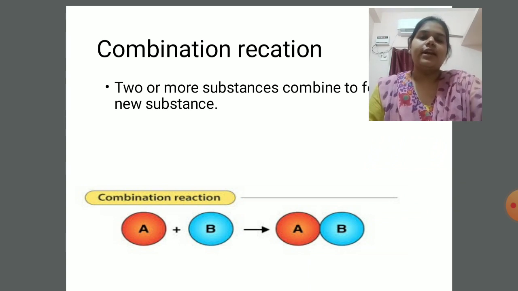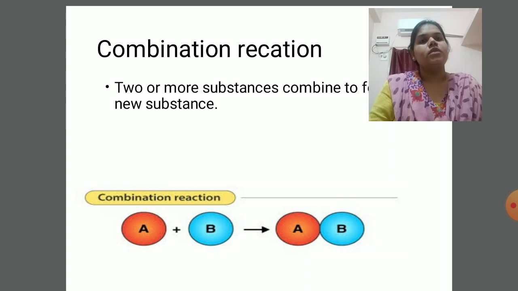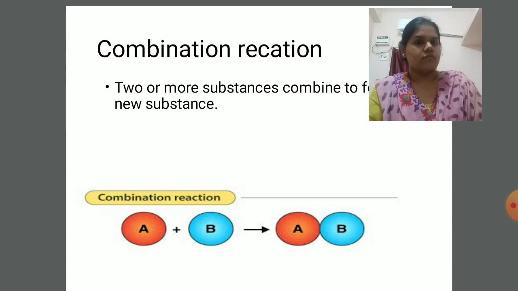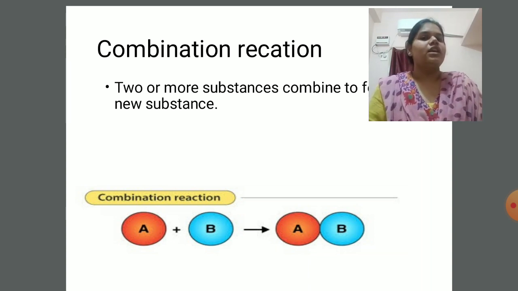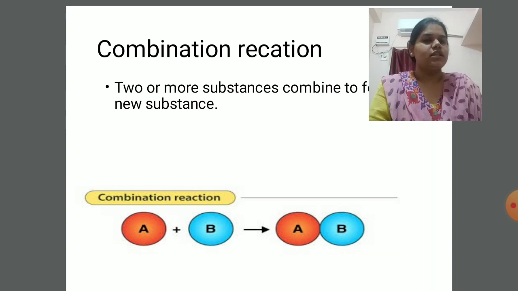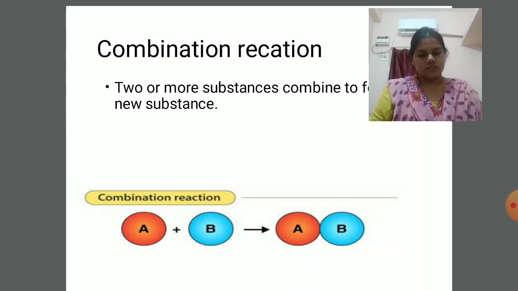Now this small and very simple depiction shows that, let us say we have two reactants which we call A and B. They are combining to form a single product. If we have one more reactant along with A and B, let us say A plus B plus C, again the product will be single.